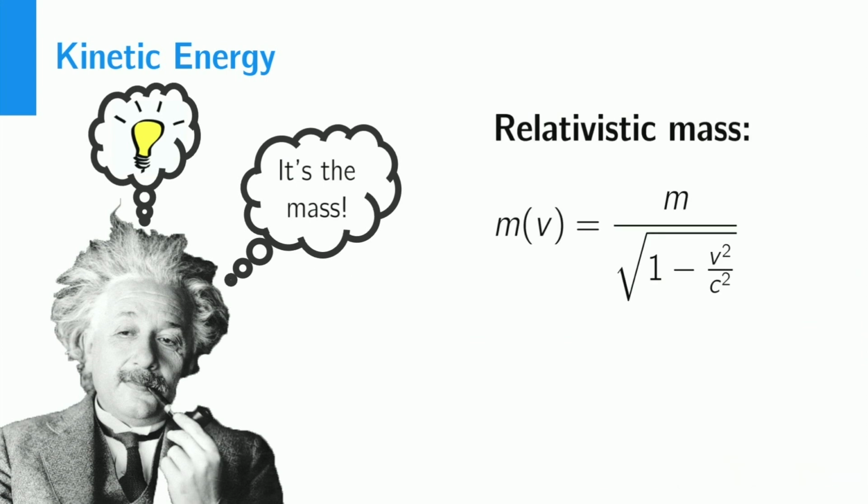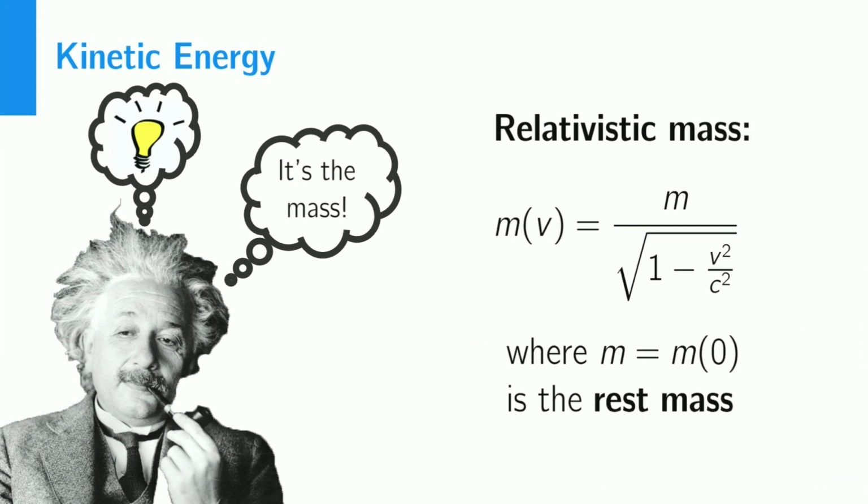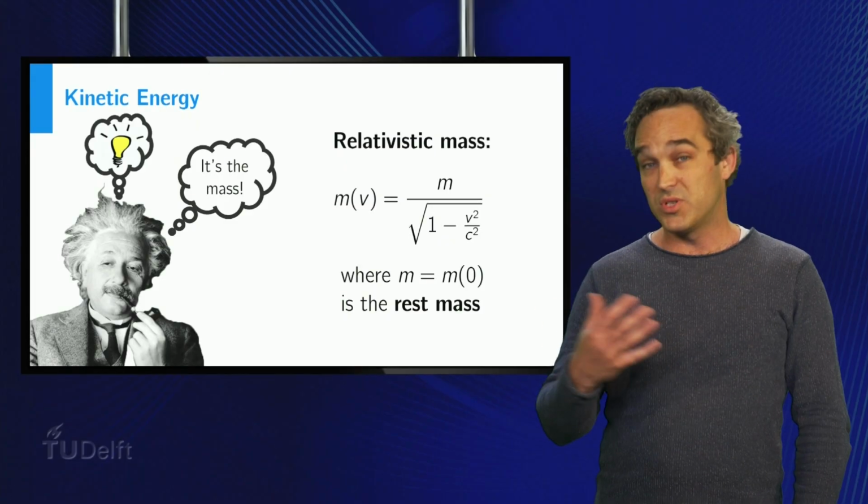This mass is called the relativistic mass. It's equal to m over the square root of 1 minus v squared over c squared, where m is the mass when the rocket is at rest, or simply the rest mass.